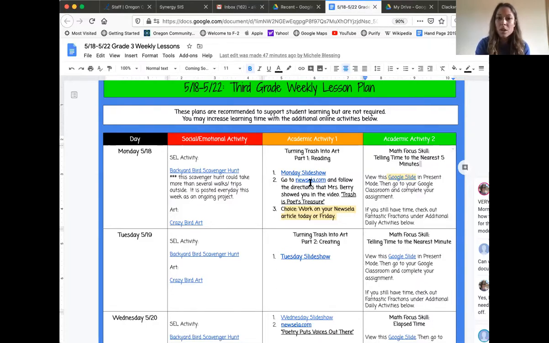So once you are logged into your account, to access this activity page, if you click the Newsela link, it will take you directly to your assignments. I know that's new, but it should work. We've tried it with several student accounts. The Monday lesson is a little long, so notice at the end that you have choice work. Your Newsela article could either be done on Monday or Friday.